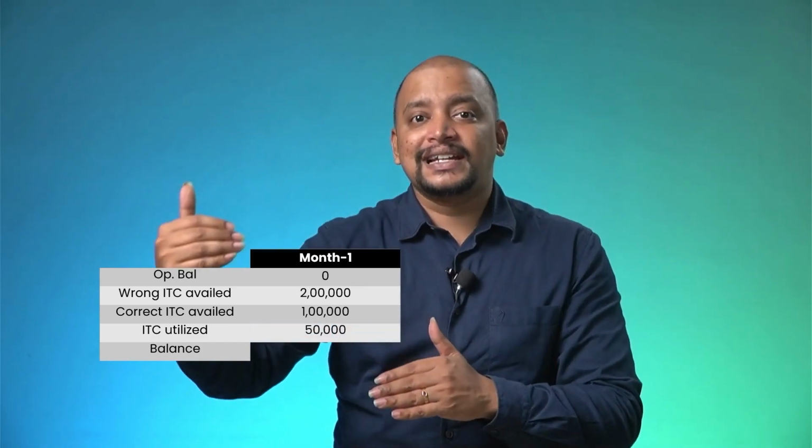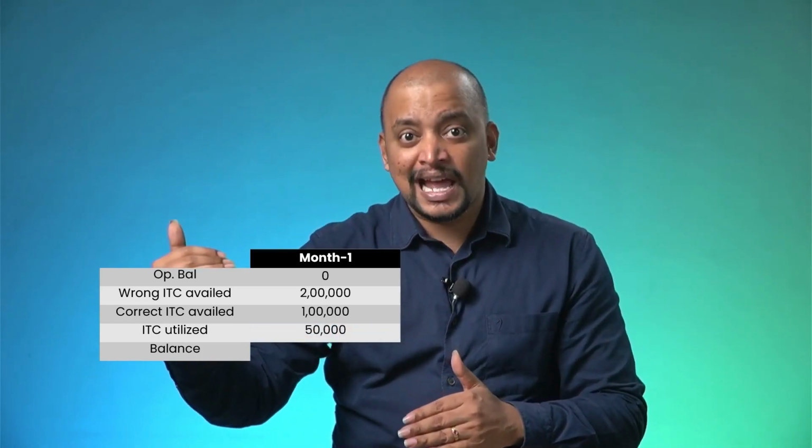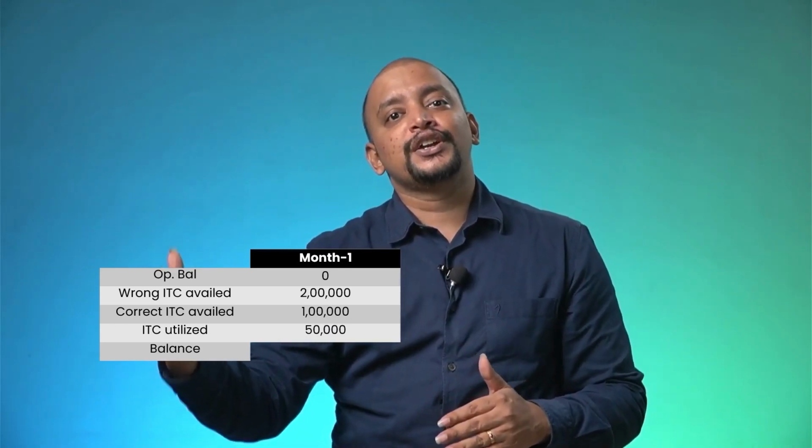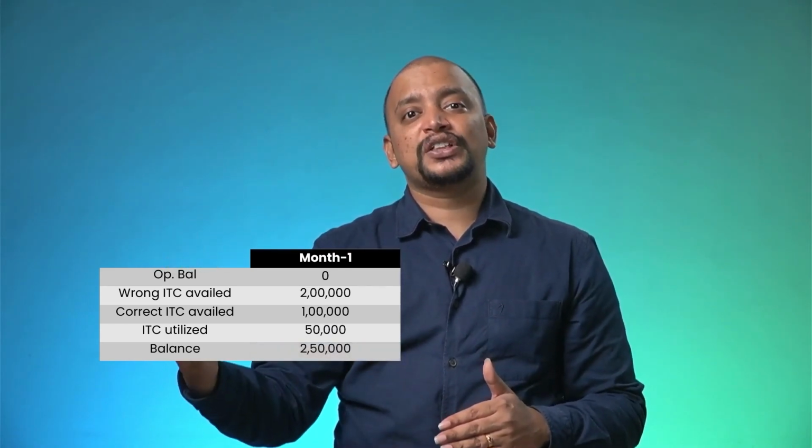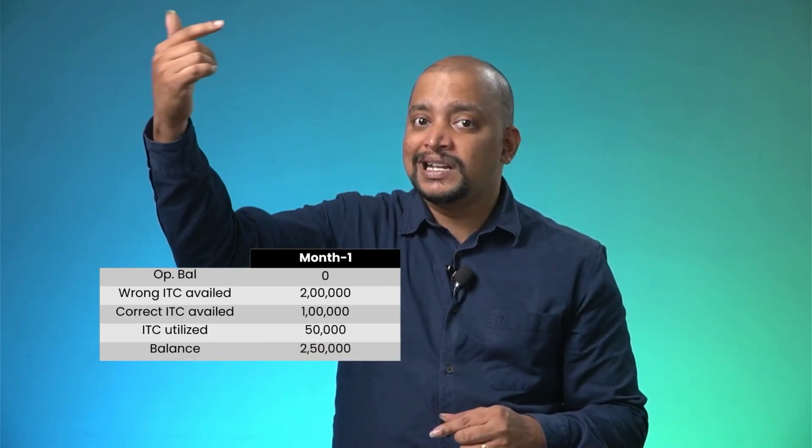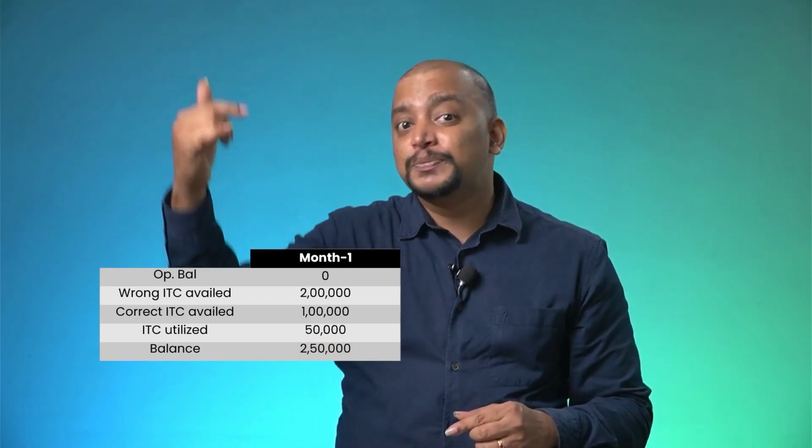Say for example, in month 1 we have wrongly availed ITC to the extent of 2 lakhs and the correct ITC is 1 lakh. So total ITC availed is 3 lakhs. And we used 50,000. What is the balance? 2,50,000. Whether the wrongly availed ITC of 2 lakhs falls below?